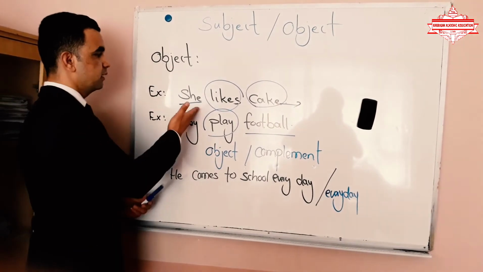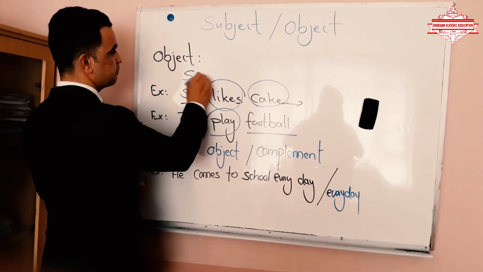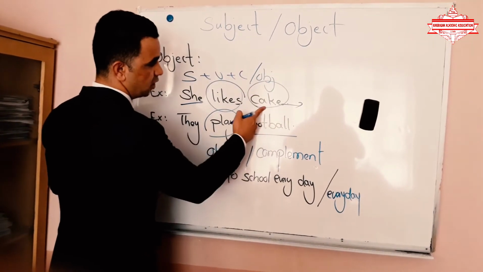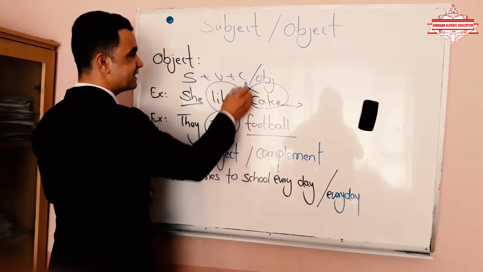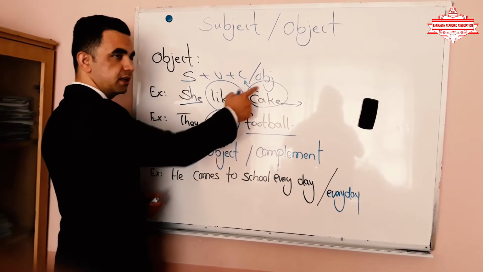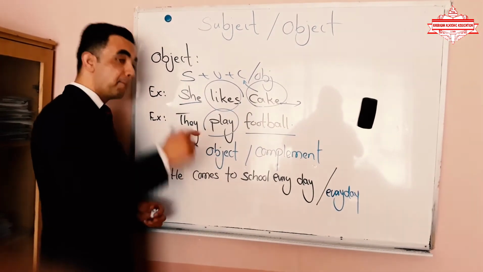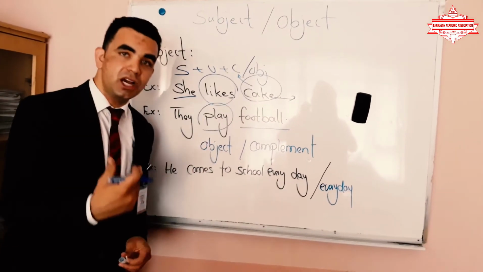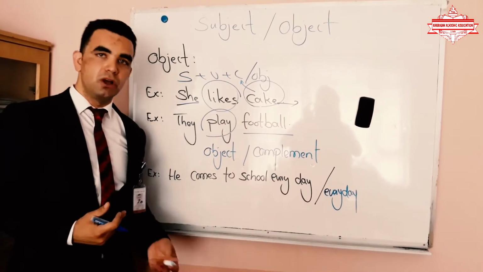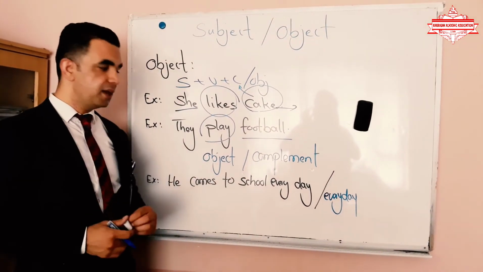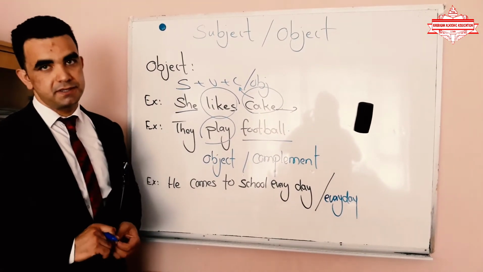In a structure, we can say subject plus verb plus complement or object. It means the object that we have here completes the meaning of the sentence. So an object can play the role of complement in the sentence. But vice versa, a complement cannot always play the role of object in a sentence. Or a complement can't be the object of the sentence.